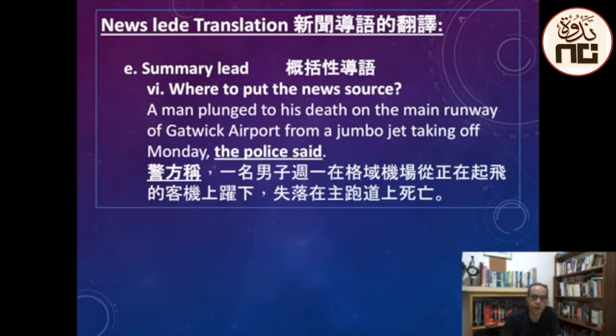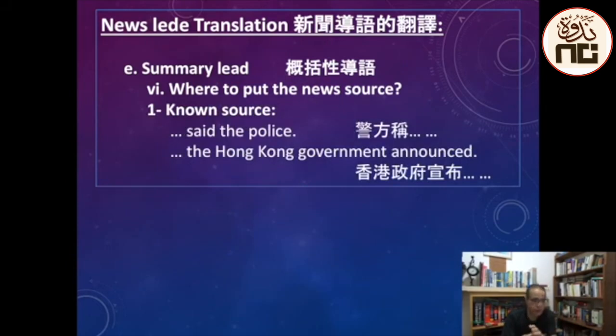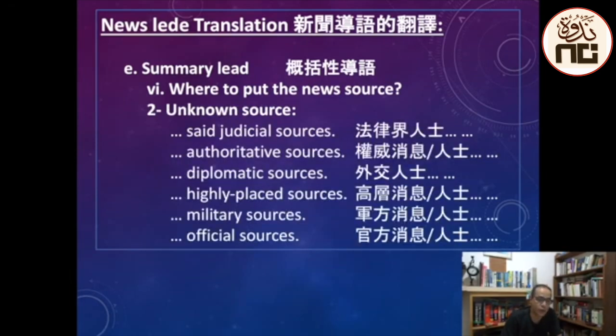How to refer to your source? If it's a known source, you may say, for example, "said the police." After you quote the police, at the end you say "said the police," or "the Hong Kong government announced," for example. Said the police, 警方称, or the Hong Kong government announced, 香港政府宣布. But in Chinese, you say 香港政府宣布什么什么, it comes at the beginning. 警方称什么什么. But if your source is unknown, you may refer to your source as "said judicial sources," for example, 法律界人士.